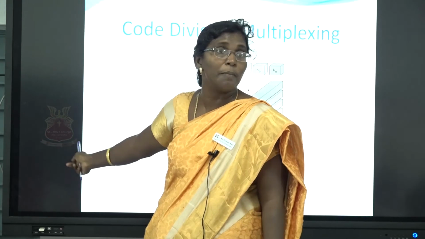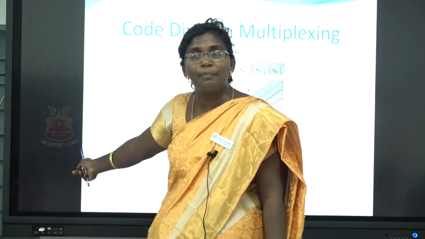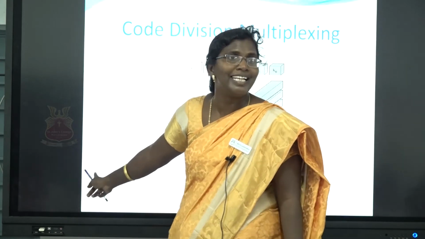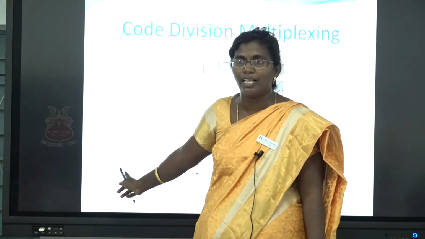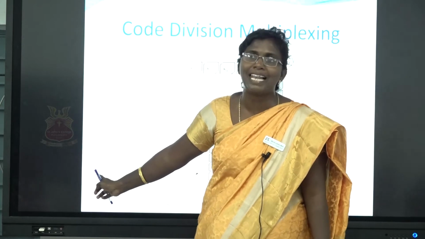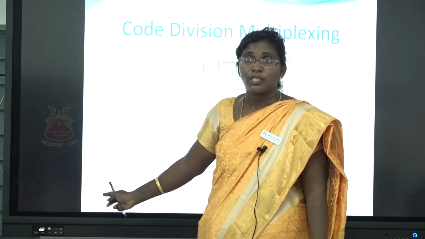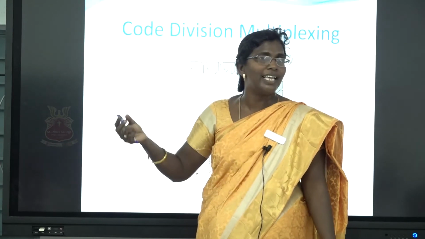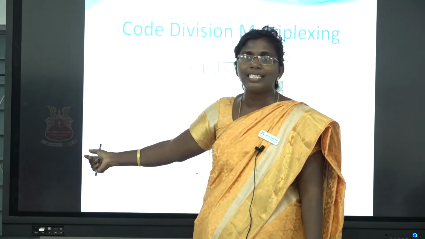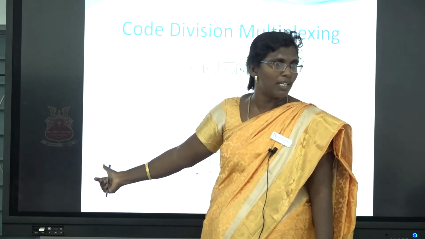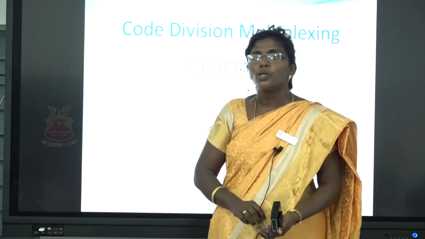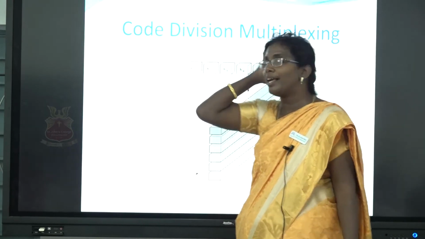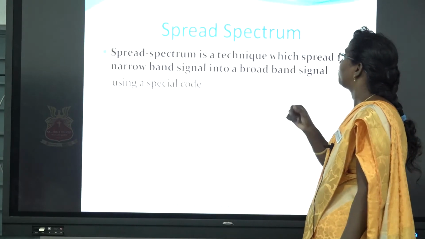That is based on a secret code, so it is more secure. This is used in military applications, CDMA technology, code division multiple access. Based on that secret code, cryptography, everything, we follow this code division multiplexing concept. Clear? Those are the different types of multiplexing we have used in this concept.